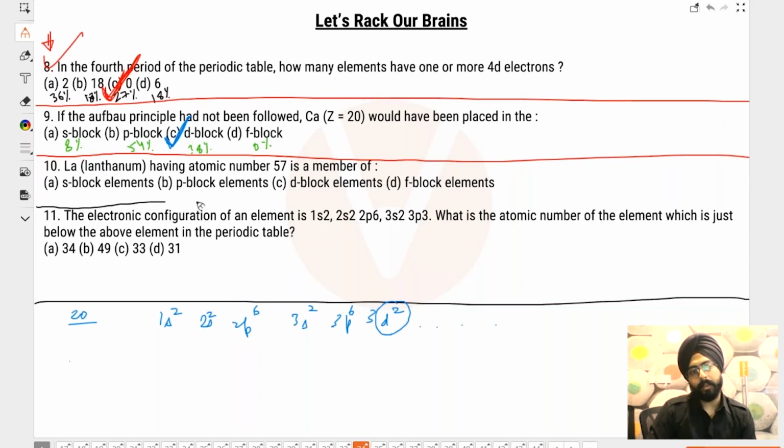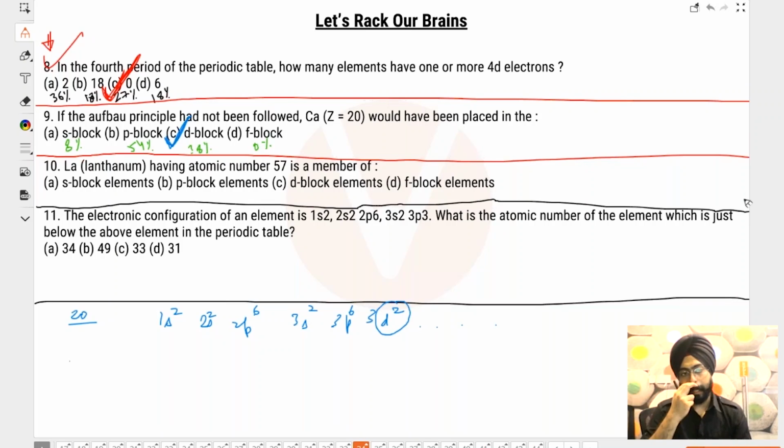Lanthanum, having atomic number 57, is a member of s block, p block, d block, and f block. This is a little tricky, the question. Yogesh, this was the question that you were asking me. सोच के देखो. Look at the electronic configuration of lanthanum if you want to. Okay, I'm giving you that liberty. If you want to see the electronic configuration of lanthanum, you can see.